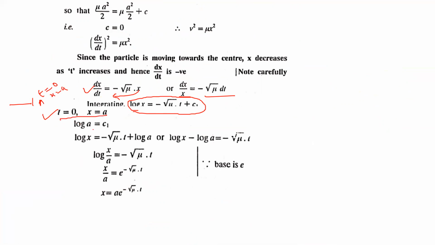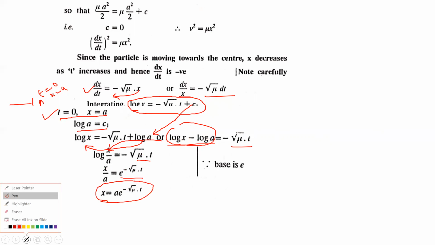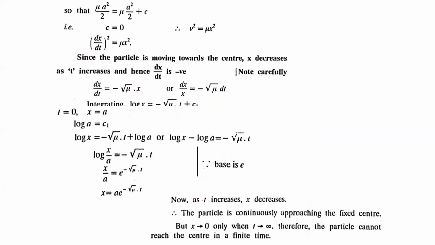So combining both the logs, log x minus log a is equal to minus root mu t, and log m minus log n is equal to log m over n. So log x by a is equal to minus root mu t. So x by a is equal to e raised to power minus root mu t. That means x is equal to a times e raised to power minus root mu t. So this is the value of the displacement.